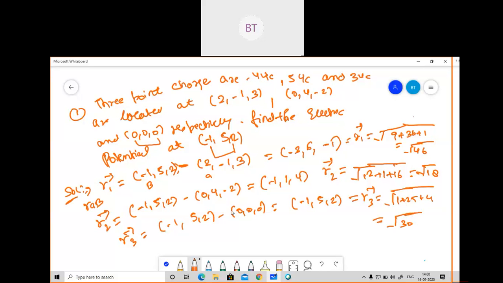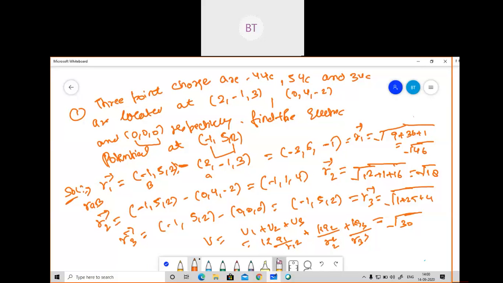So if you calculate, the total voltage will be V1 plus V2 plus V3. What will be the value for V1? We already know: K Q1 by R1 squared, plus V2, K Q2 by R2 squared, plus K Q3 by R3 squared. This is the total voltage which we want to calculate.